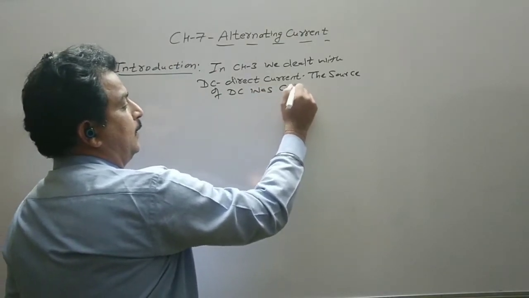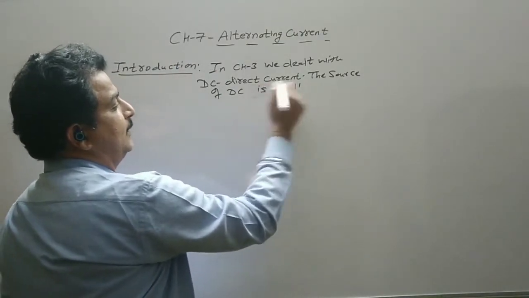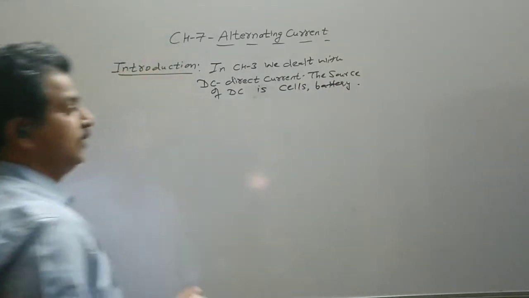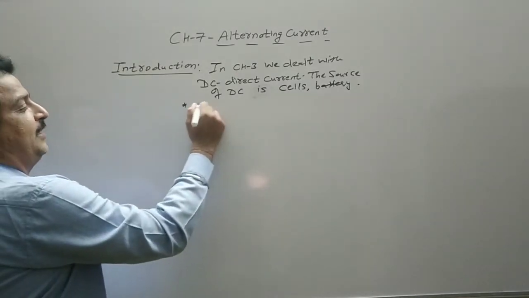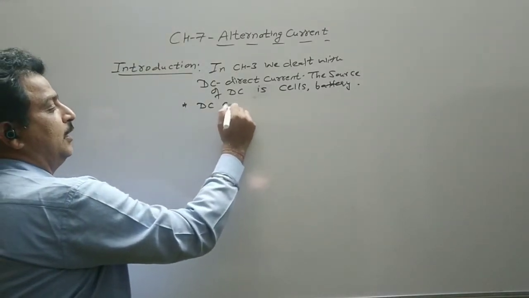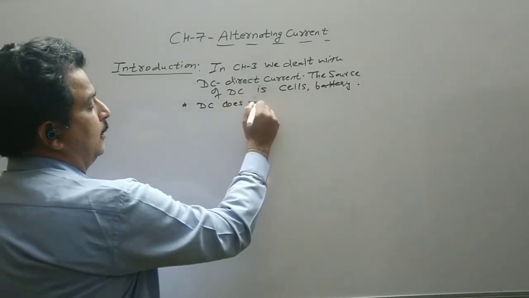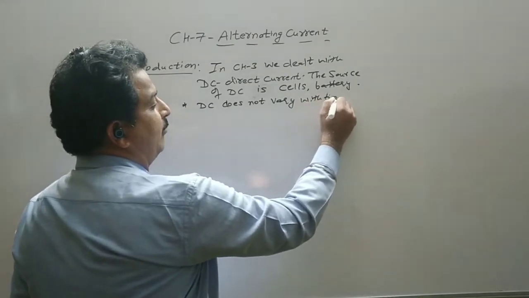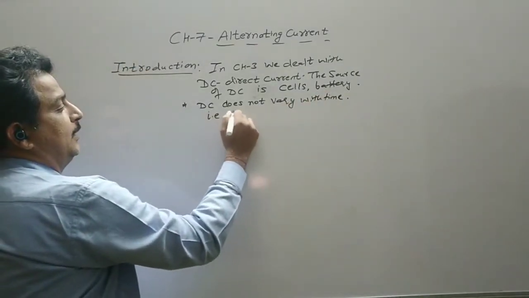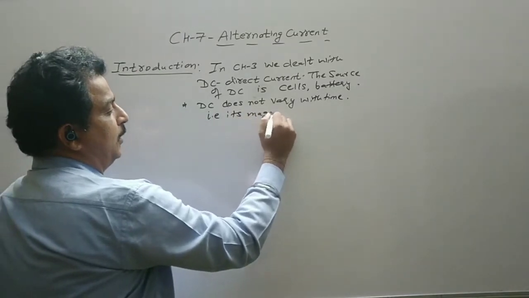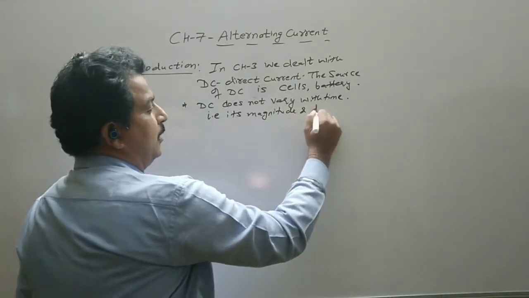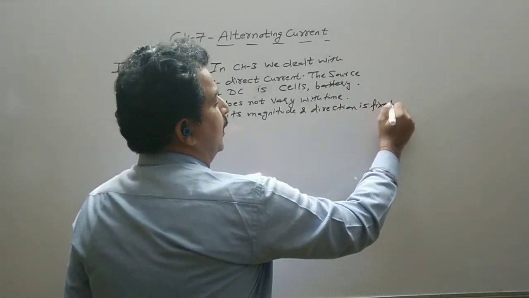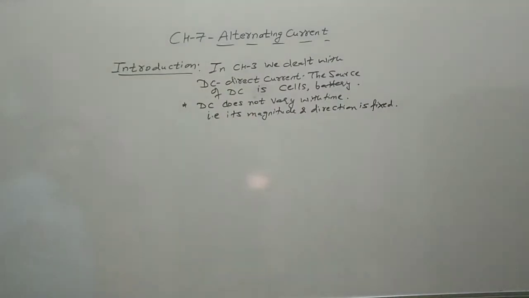The source of DC is cells, battery, etc. And the characteristic of DC is that DC does not vary with time. That is, its magnitude and direction is fixed or constant, or does not change with time.